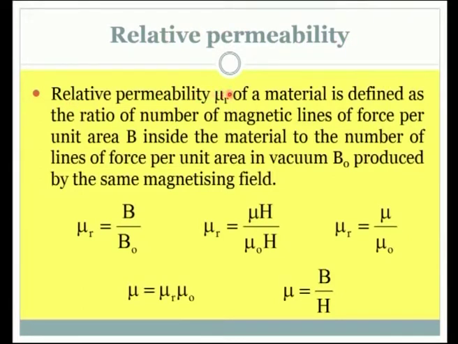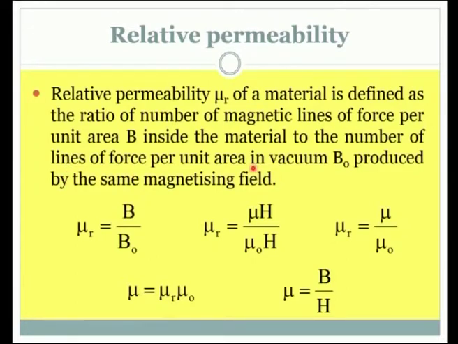Relative permeability mu r of a material is defined as the ratio of the number of magnetic lines of force per unit area B inside the material to the number of lines of force per unit area in vacuum, represented as B naught here, produced by the same magnetizing field.